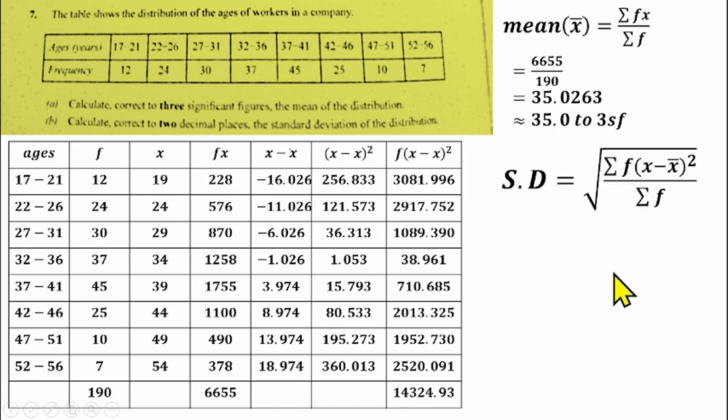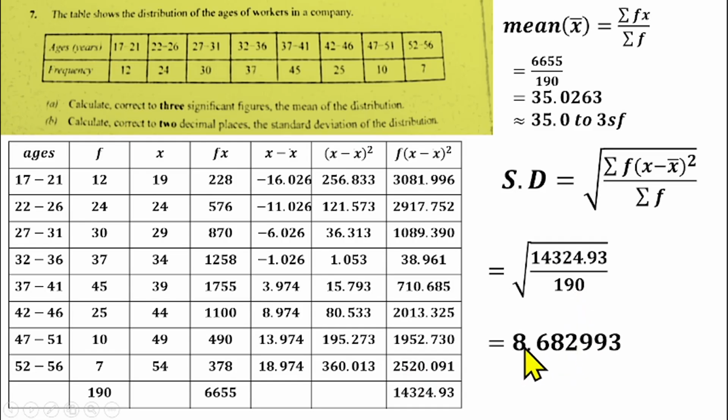If you put that into this formula, you'll be having the value we have here over 190. If you simplify for that, that'll give us 8 points. That is, divide this by this, whatever you get, you find the square root of it. That'll give us 8.682993. So you have to take it to 2 decimal places. That'll give us 8.68 to 2 decimal places. That's all for question number 7.